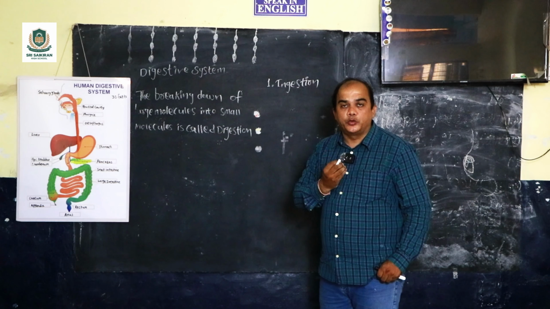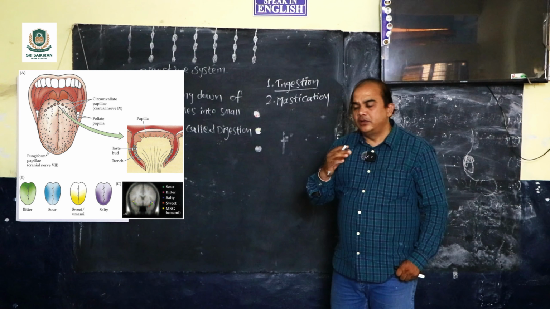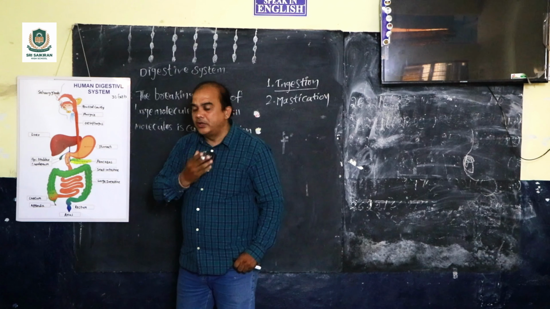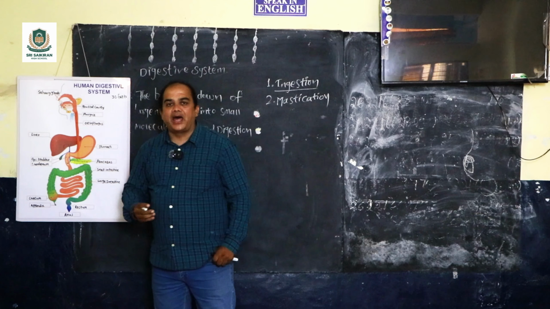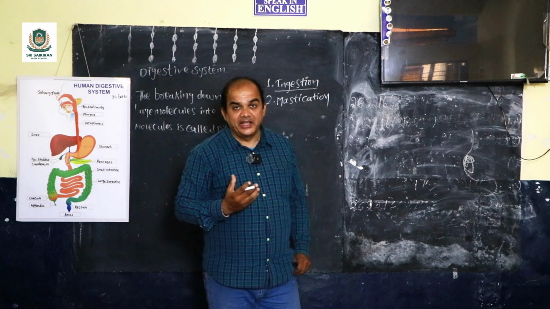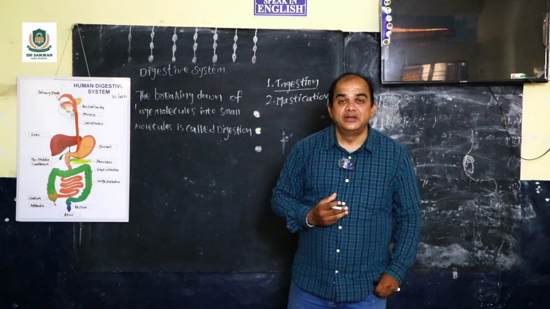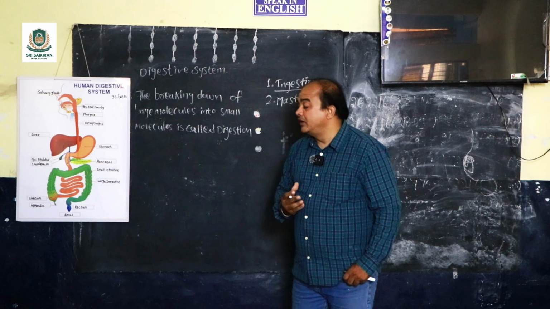And the second step is mastication. In mastication, we are talking about the buccal cavity or mouth. In the buccal cavity, teeth are arranged, and we have three salivary glands and the tongue to adjust the food.